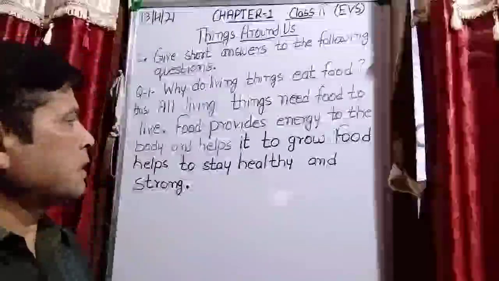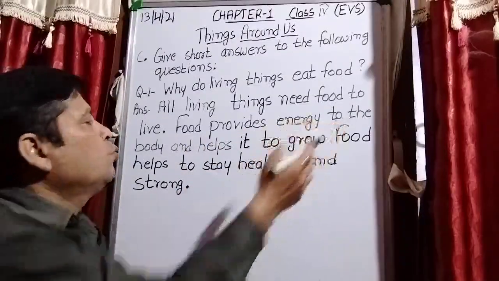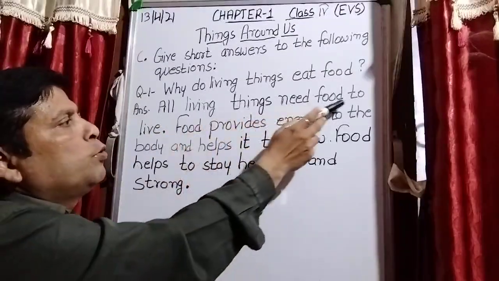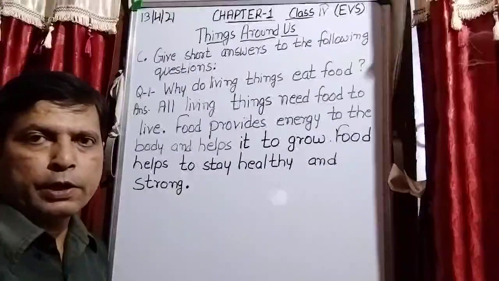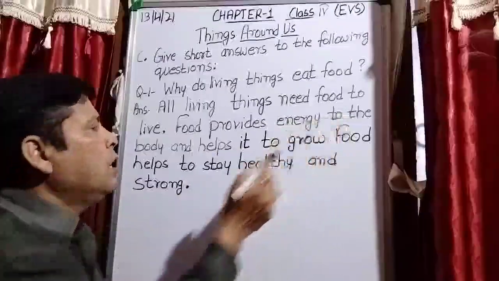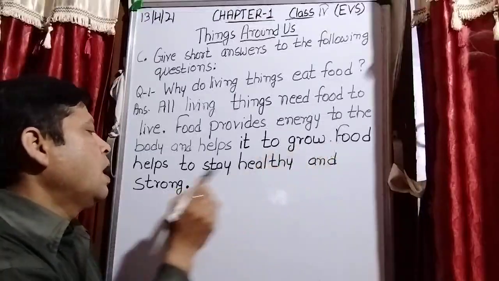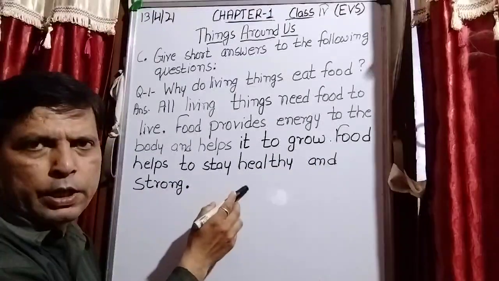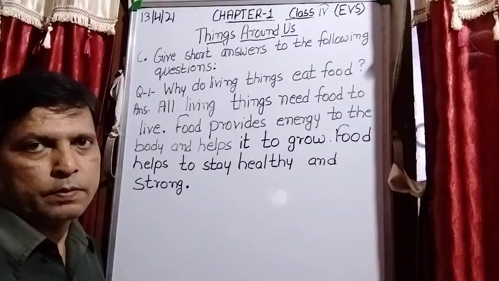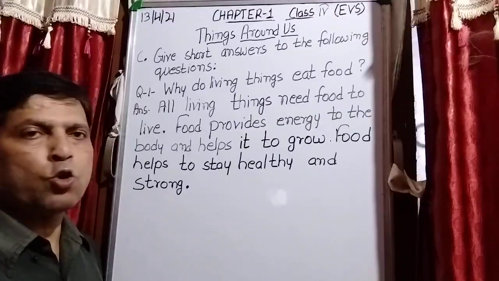Note down this answer in your classwork copy. This is the first question. Food provides energy to the body, and all living things need food to live. If we do not eat food, we will die. Food provides energy to the body and helps to grow. Food helps to stay healthy and strong. How are we healthy and strong?